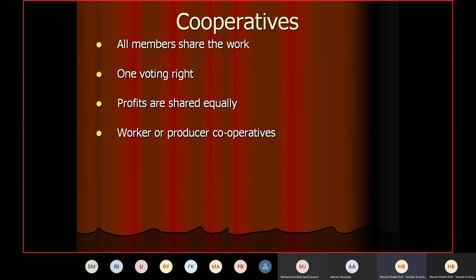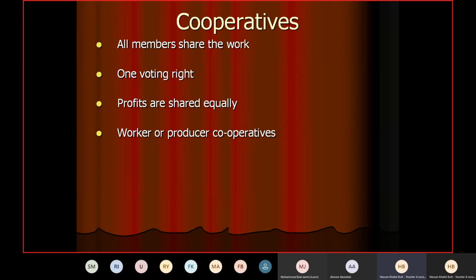But there is a problem. The problem is workers are not the experts who run the business. They do not know how to manage the business effectively. So it may happen that the business may further go into loss. Or if the profit was very small at that point, it may go down because of lack of expertise, because workers just know how to do their own job, which they have been doing for many years. But running a business or leading a business is entirely different. For that you require different skills, leadership skills. So because of lack of expertise, cooperatives may close down as well.